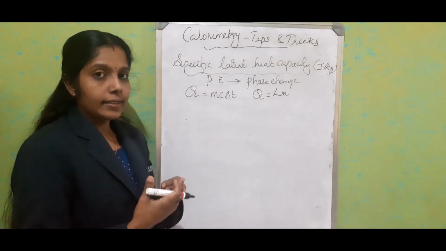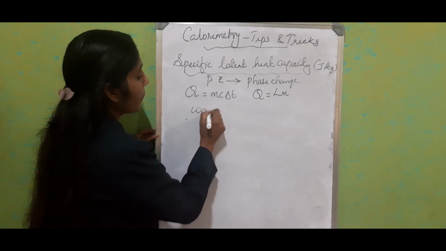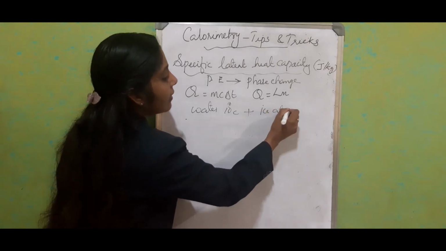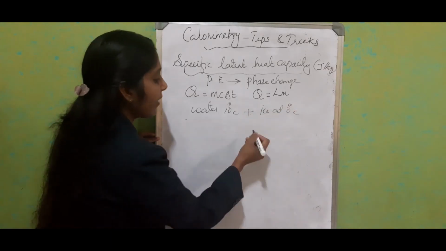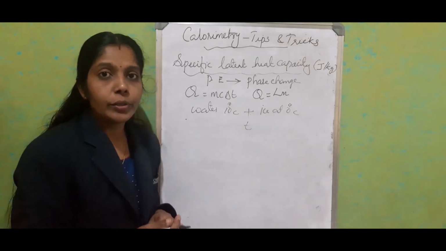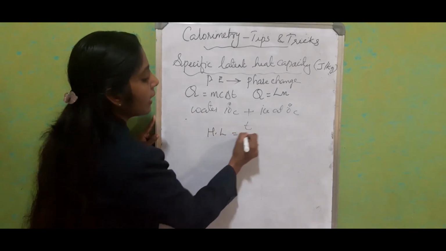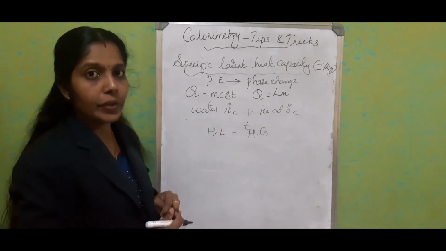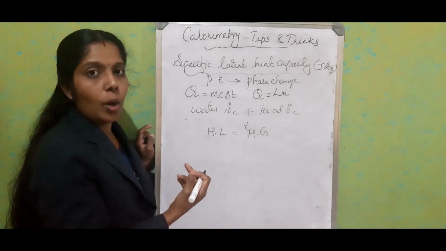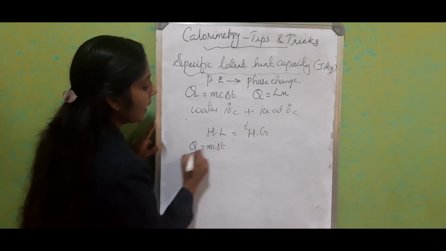Now just consider you get a question like water at 10 degrees Celsius is mixed with ice at 0 degrees Celsius, and finally it reaches some final temperature. Such kinds of problems you will also get. There you can use the equation: heat energy lost is equal to heat energy gained. Heat energy lost is related with the water and the copper vessel. There we use the equation Q is equal to mc delta T directly.